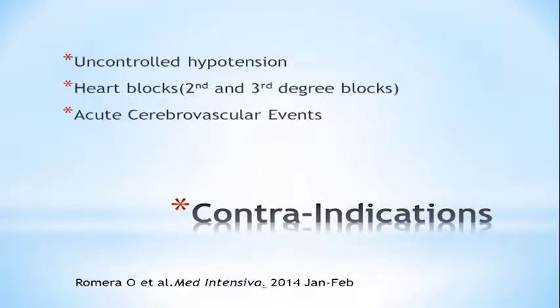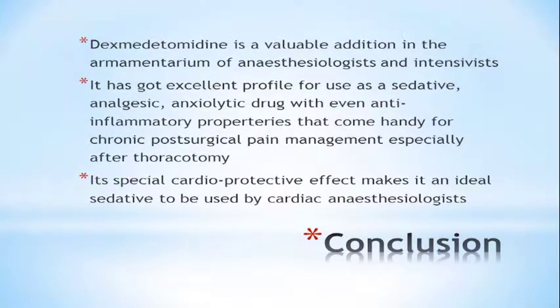It is contraindicated, not absolutely but relatively, in uncontrolled hypertension and heart block, second and third degree heart block, especially because it causes bradycardia. But if you have a pacemaker in the ICU, obviously you can manage that effect.